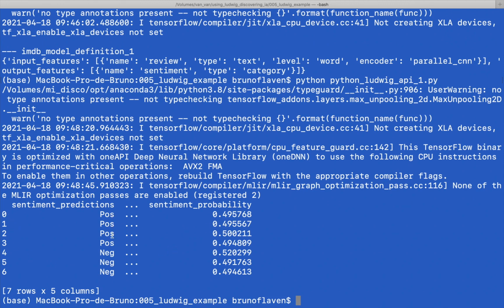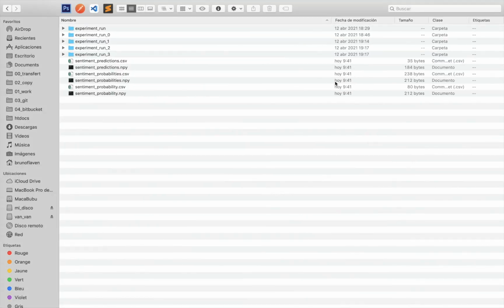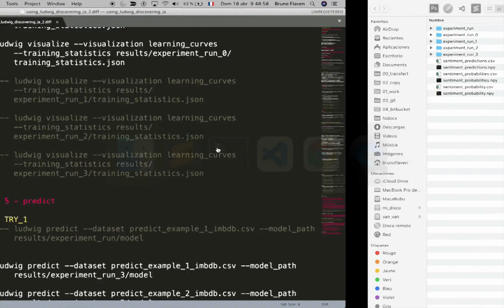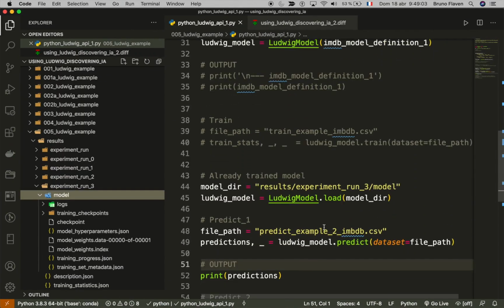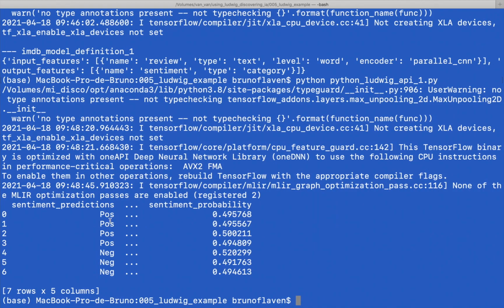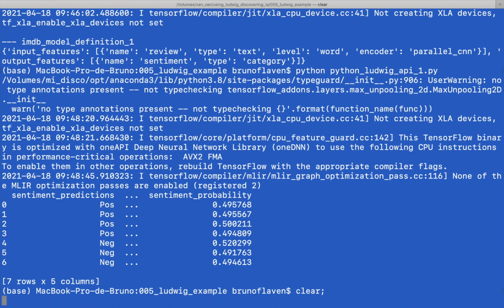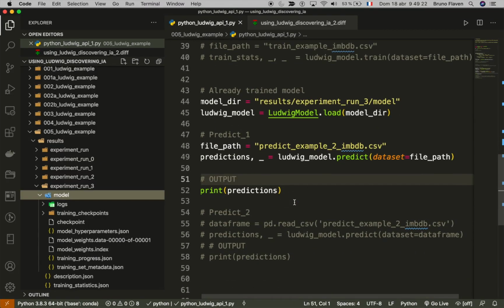That's right. Positive, positive, negative, negative. It did not change because I didn't want it to write into the CSV, and I just print out the result inside the console. But you can see that I have exactly the same prediction. The first four were positive, the three last were negative. Okay? And I can do exactly the same prediction for the rest.